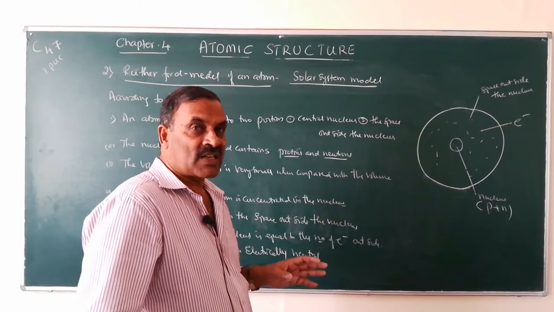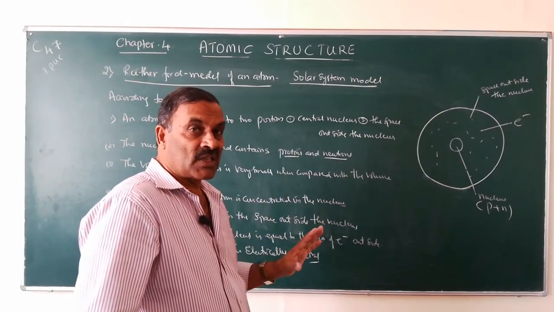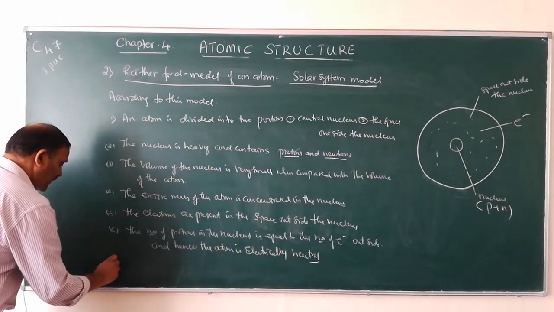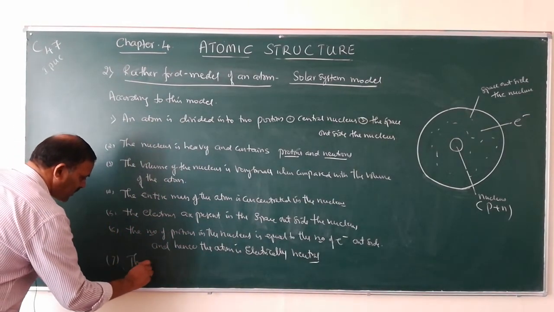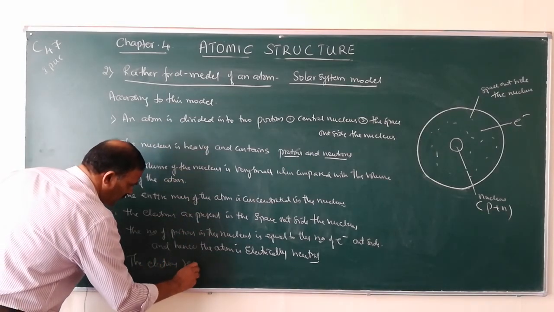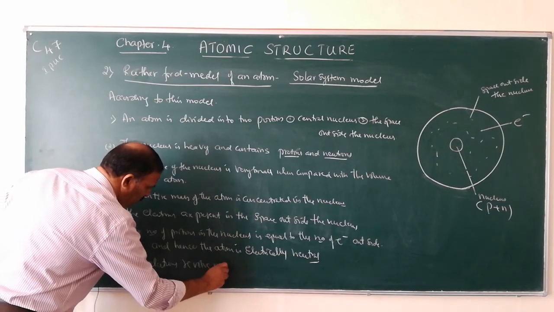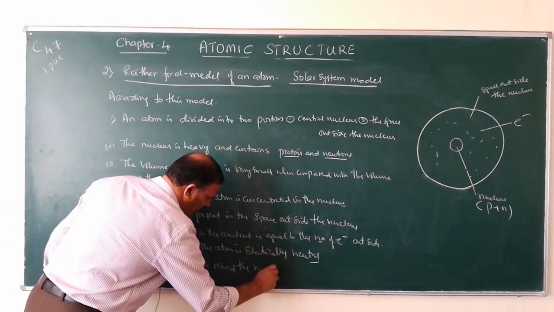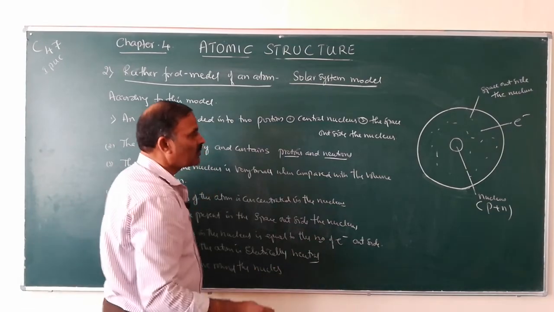Therefore, an atom is electrically neutral. And lastly, the electrons revolve around the nucleus.